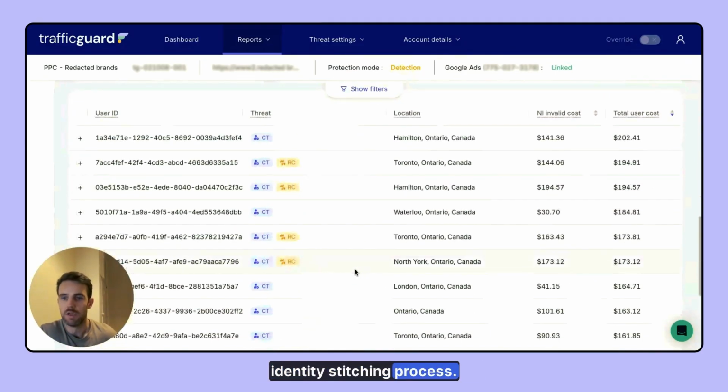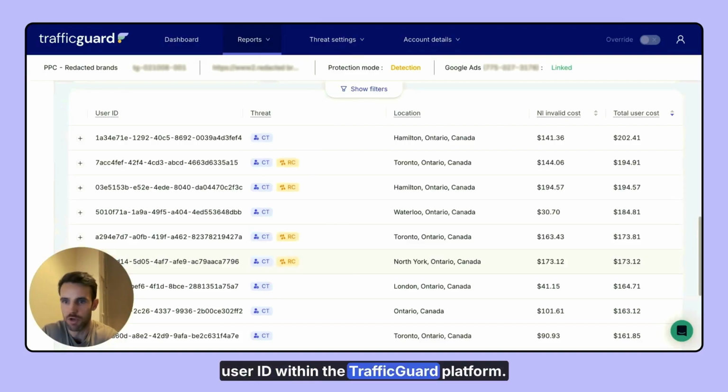And so one of the processes that we built at TrafficGuard is something called our user identity stitching process. So this is essentially where we take every interaction across your ads, whether that's PMAX, display, search, and we match those clicks to a user ID within the TrafficGuard platform. Because we get the click parameters across all these different clicks, we can then continue to match all the different clicks from these individual users to a TrafficGuard user ID.